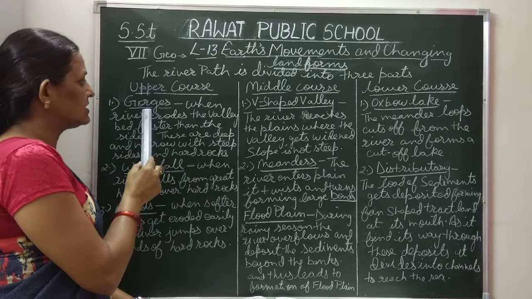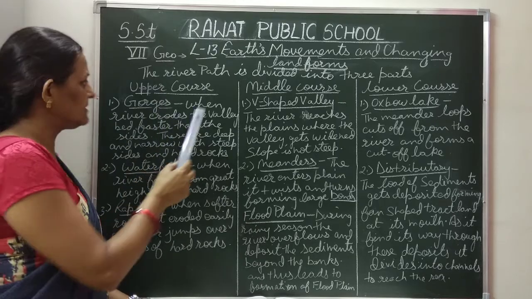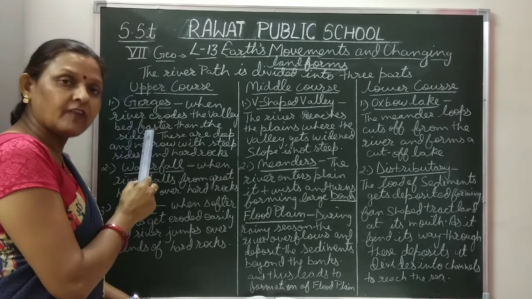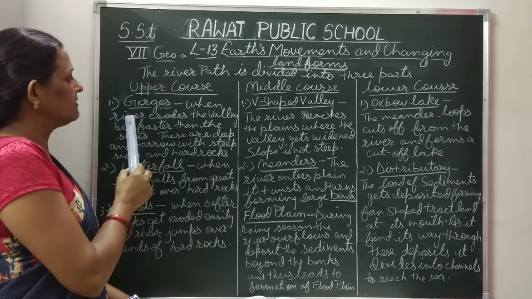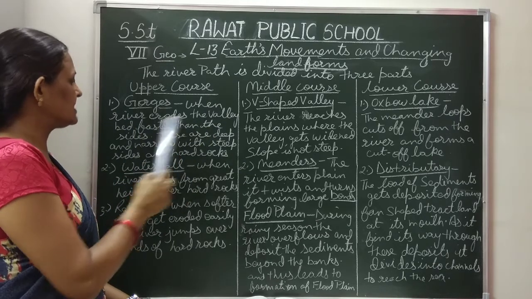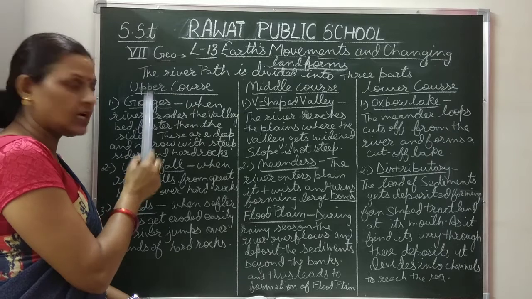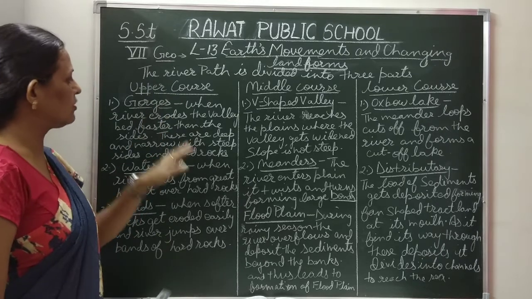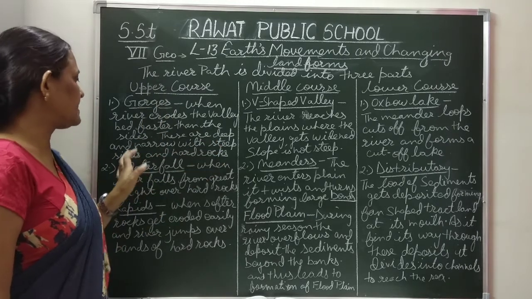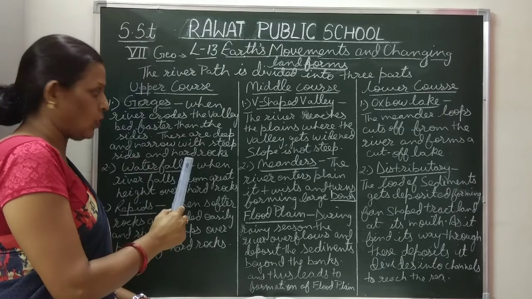First gorges are formed. What are gorges? When the river erodes the valley bed faster than the sides, gorges are formed, and these gorges are deep and narrow with steep sides and hard rocks.